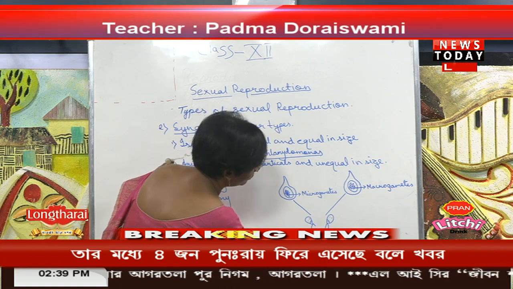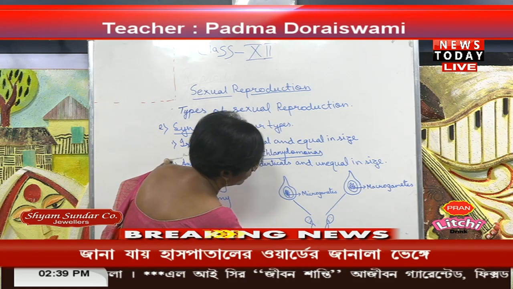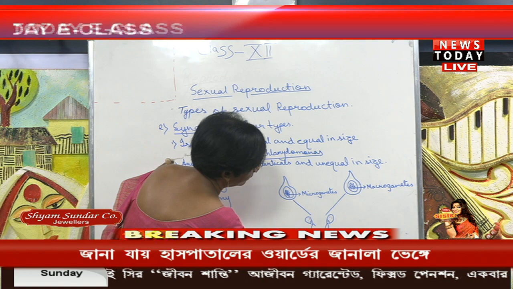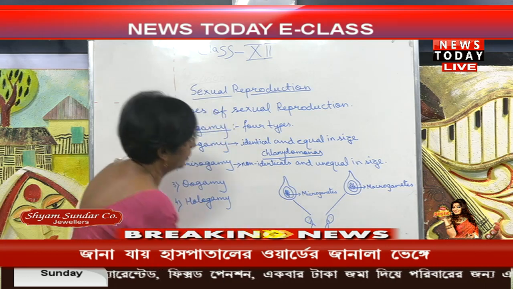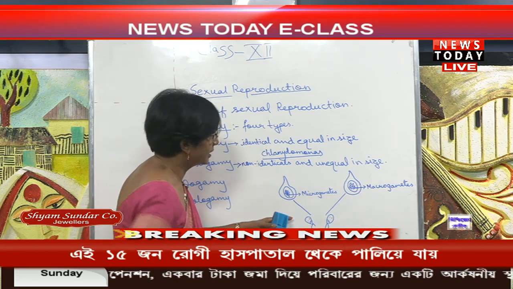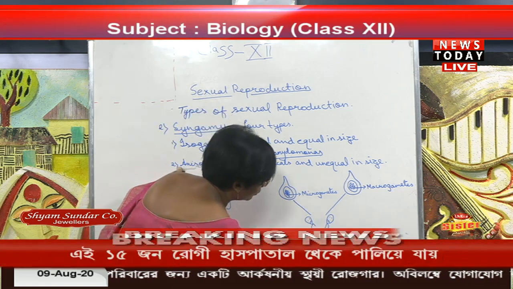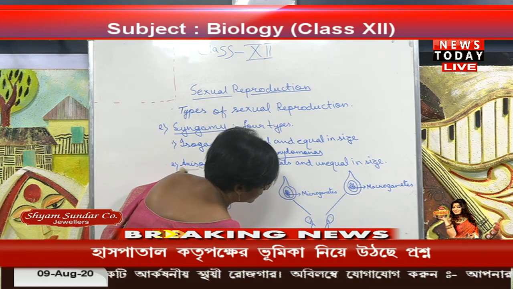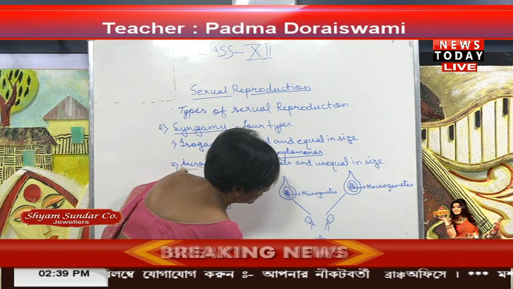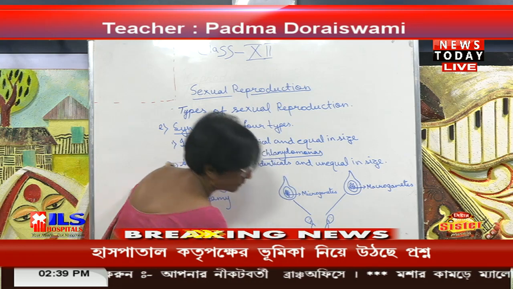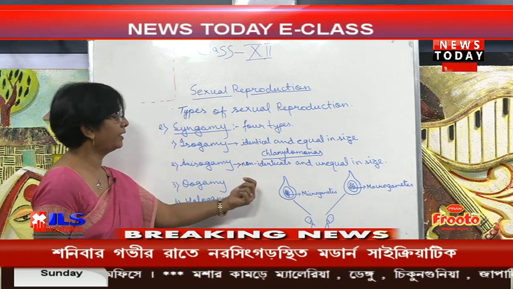These also, when fused together, form again, because one is smaller and another one is larger in size. So here we can say that this one is anisogamy.